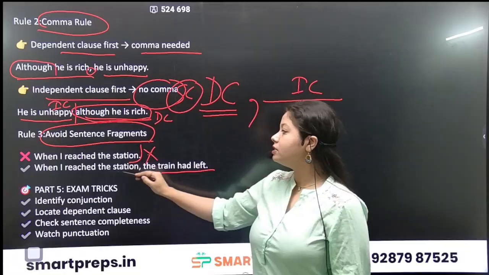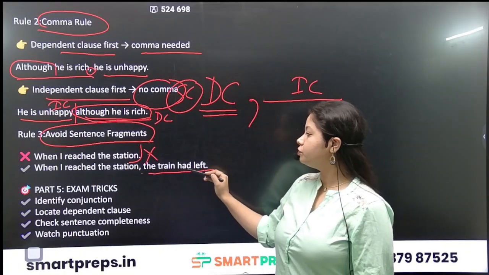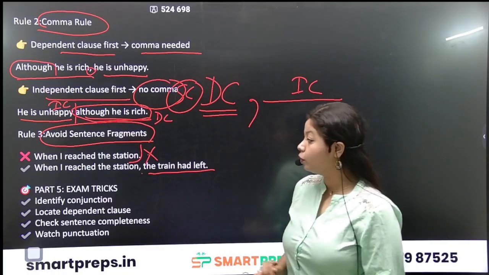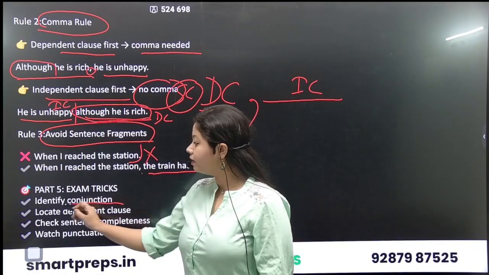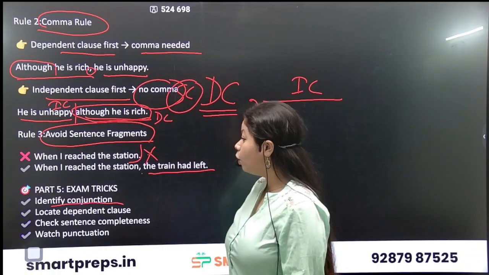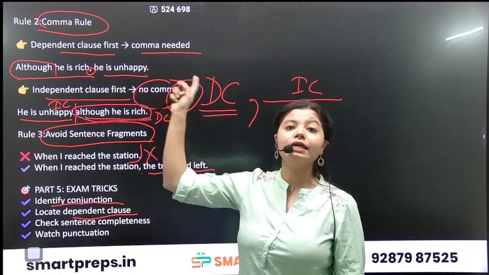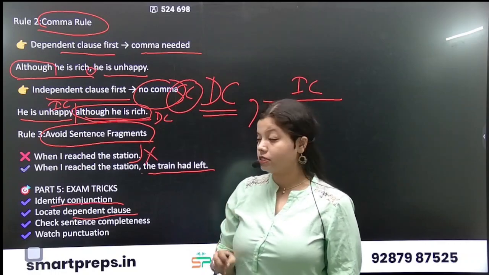When I reached the station, the train had left. Okay, now quickly I am giving you some exam tricks that identify the conjunction in the sentence. Locate the dependent clause. Which part is the dependent clause? It is very important to locate it in the sentence.